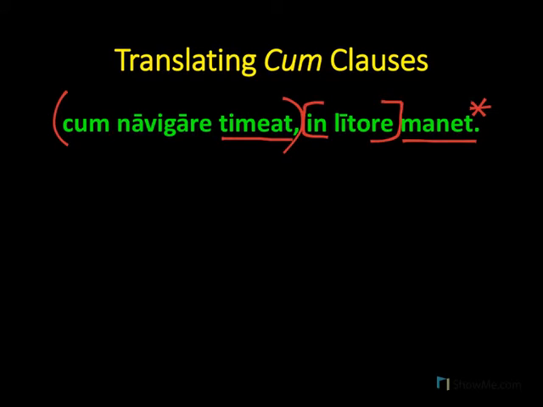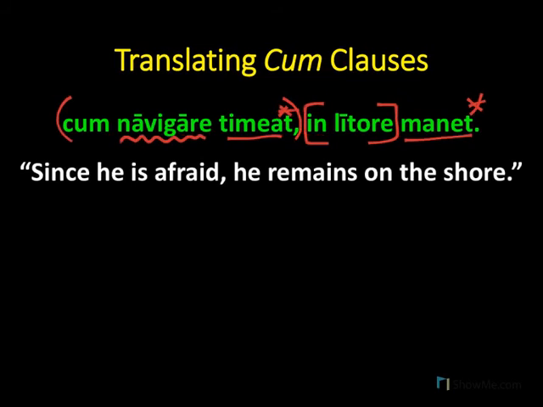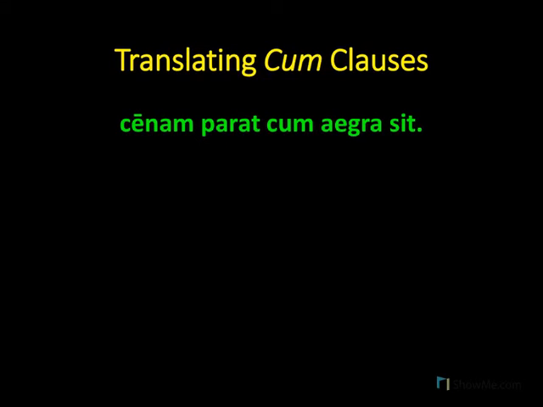There is, again, no stated nominative subject, so it is implied from timeat, and navigare is an infinitive with timeat. Now, this sentence is a little bit more clear. I think this one has to be a causal cum clause. Since he is afraid, he remains on the shore. Again, there can be some flexibility with cum meaning since versus when, and so you'll have to determine based on the context.